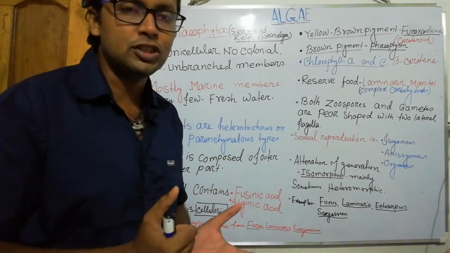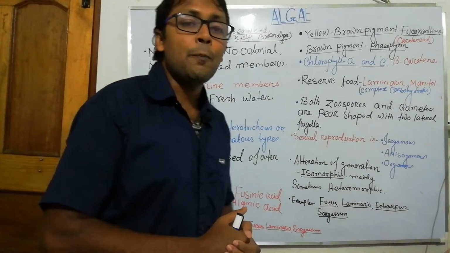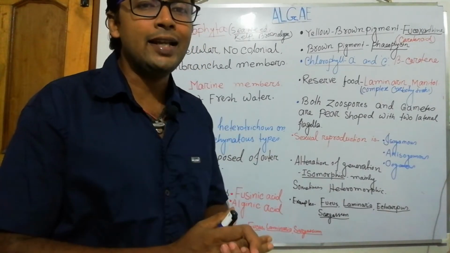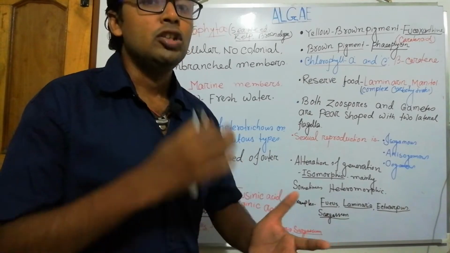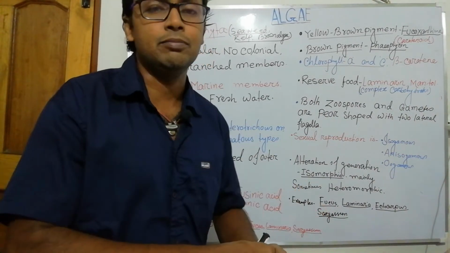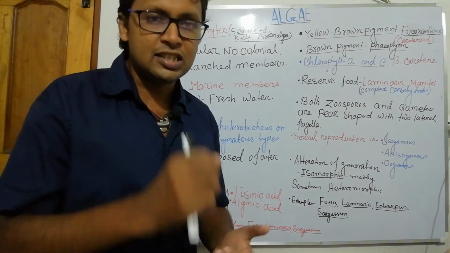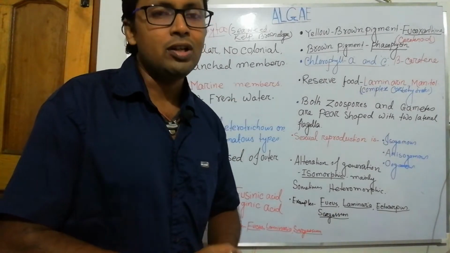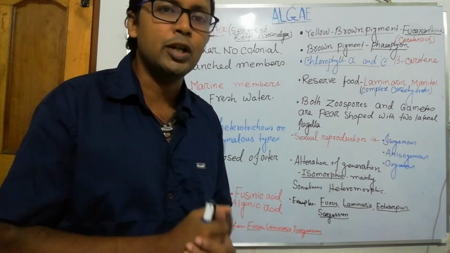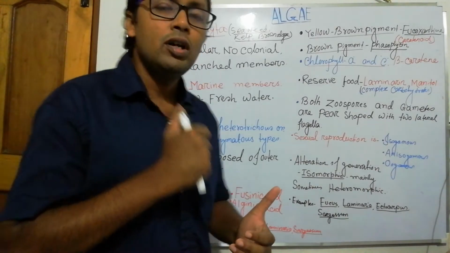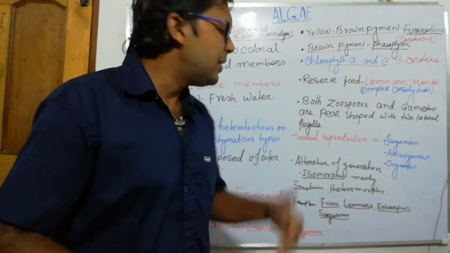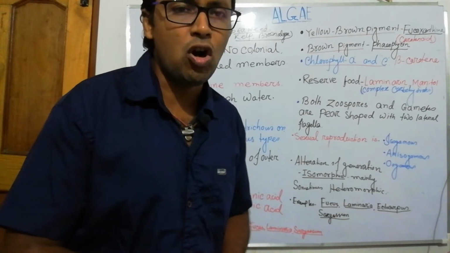Their structures are complex and their body is divided into root-like, shoot-like and leaf-like structures. The root-like structure that attaches to the substratum is called holdfast. The stem-like structure is called stipe, not an original stem, because the original stem of angiosperms contains vascular bundles, but in this case no vascularization occurs.